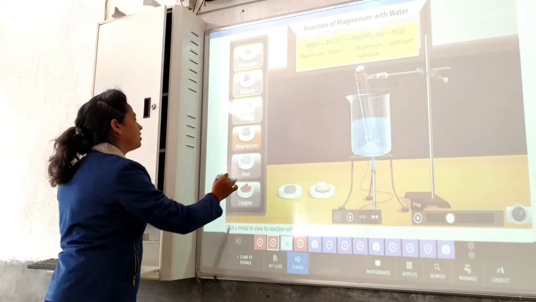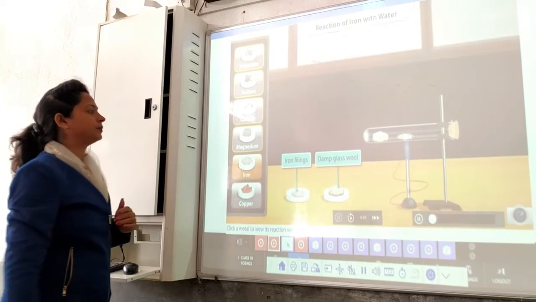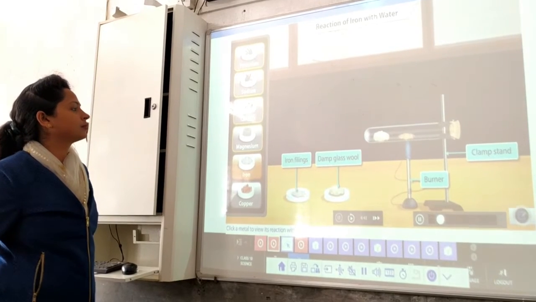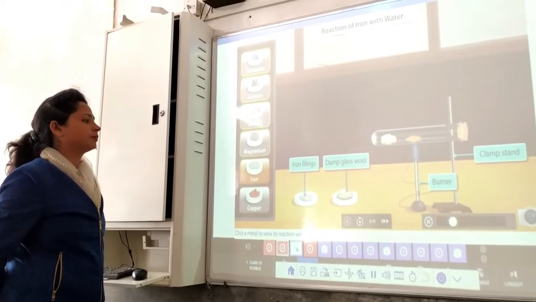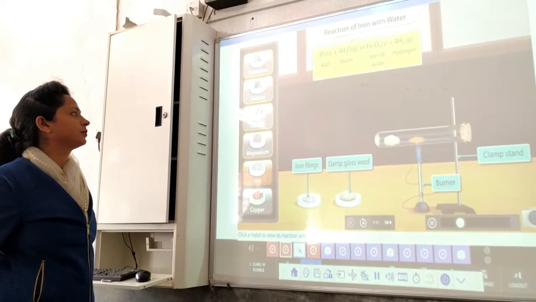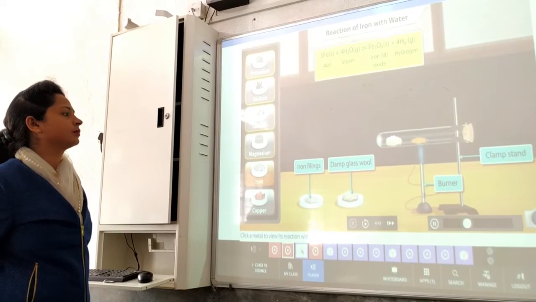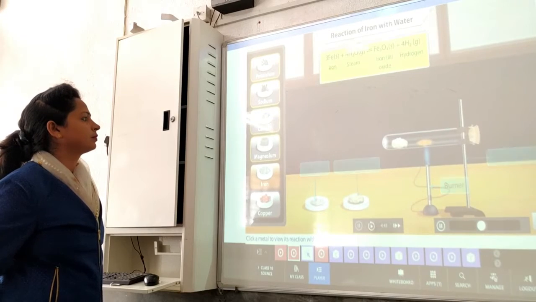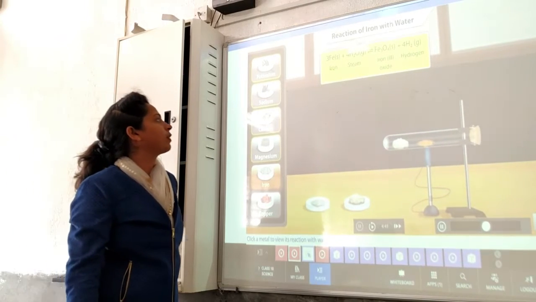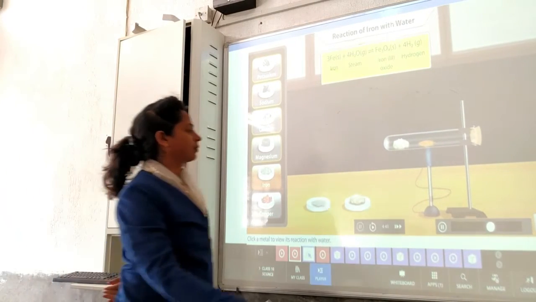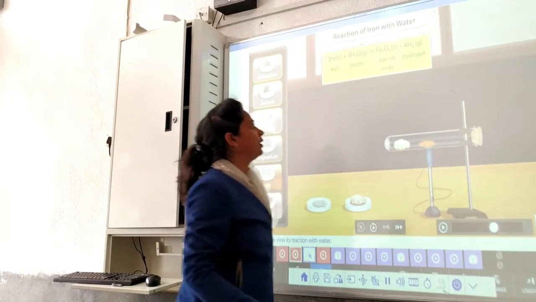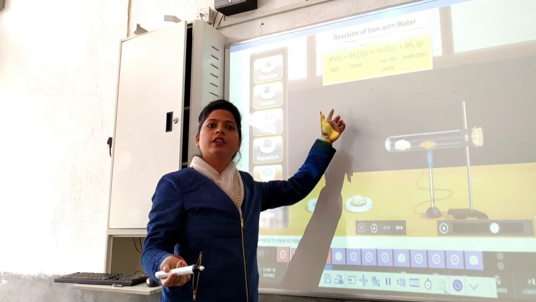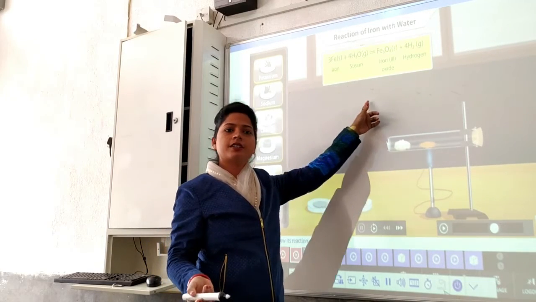Okay, now see about iron. Iron usually does not react with hot or cold water. However, hot iron does react with steam to form tri-iron tetroxide, or ferric oxide, and hydrogen gas. This is a reversible reaction. Here we have another condition, the reaction of iron with steam.